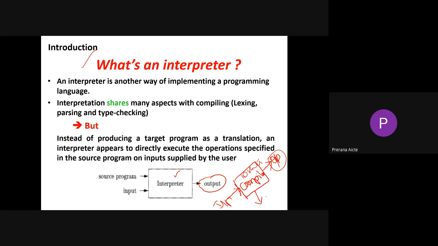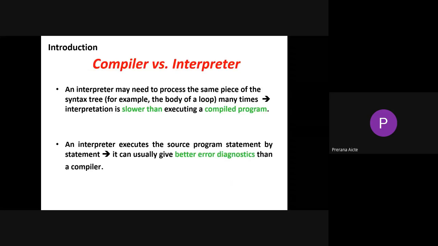So what is the difference between a compiler and an interpreter? An interpreter may need to process the same piece of the syntax tree many times. An interpreter is slower than executing a compiled program. As I said before, the interpreter takes input and generates output at each step, and after completing that step it moves on to the next.